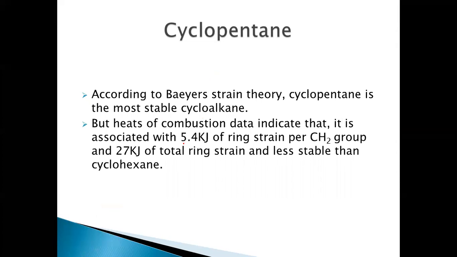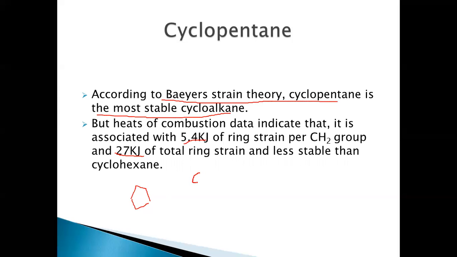the ring strain is 5.4 kilojoules per CH2, and as cyclopentane has 5 carbon atoms, it is 27 kilojoules for the total molecule. So it has a ring strain of 27 kilojoules, and this is not in agreement with the Baeyer strain theory. Baeyer theory said that cyclopentane is the most stable of all the cycloalkanes, but heats of combustion values say that cyclopentane is less stable than cyclohexane.